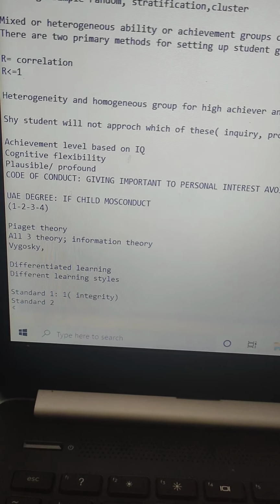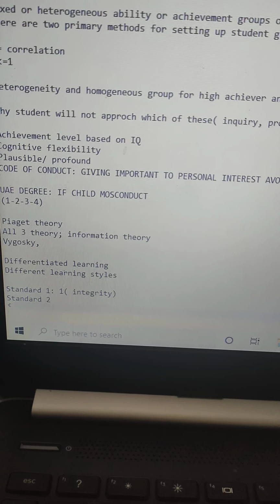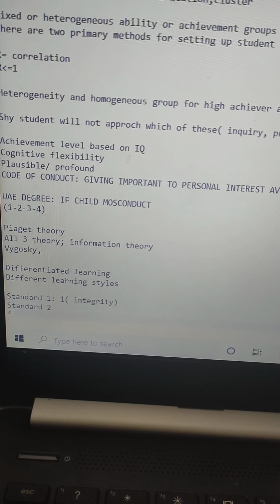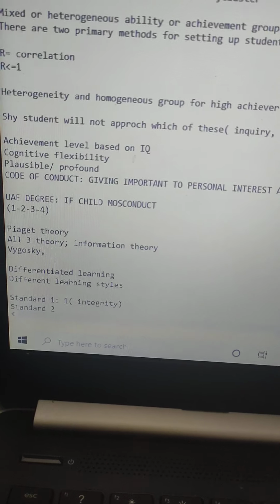Now there was one question about the UAE degree: if the child misconducts, which degree does it fall under? I'm really not sure about the answer. There were options like degree 1, degree 2, degree 3, or degree 4, something like this.